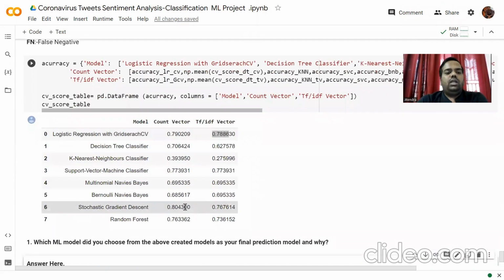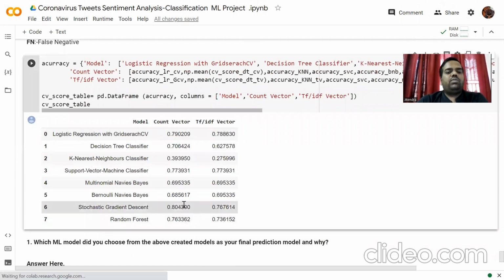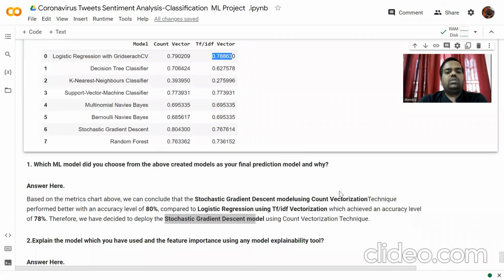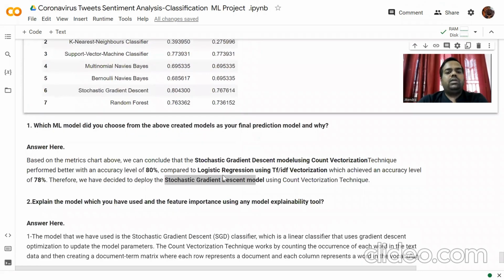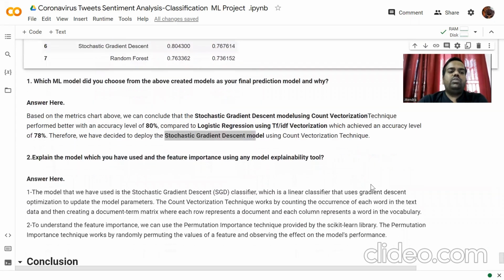So stochastic gradient descent is performing very well with count vectorization, and with TF-IDF vectorization logistic regression performs well with accuracy of 78%. So stochastic gradient descent with count vectorization has accuracy of 80%, and logistic regression using TF-IDF vectorization 78%. Therefore, we decided on the stochastic gradient descent model using count vectorization to deploy for future use.